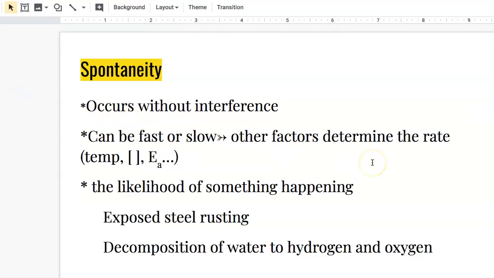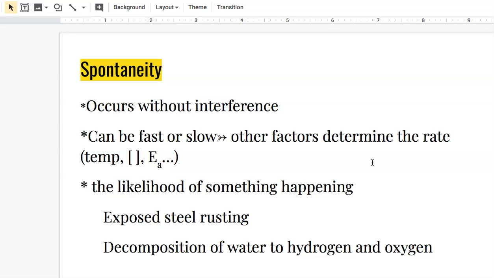Now, first we need to talk about spontaneity. When something is spontaneous, that means that it will occur on its own. It'll happen without anything interfering. Being spontaneous doesn't mean something happens quickly or happens slowly. The rate is something completely different that we talked about in Unit 5. Spontaneity just means, is something going to happen on its own?